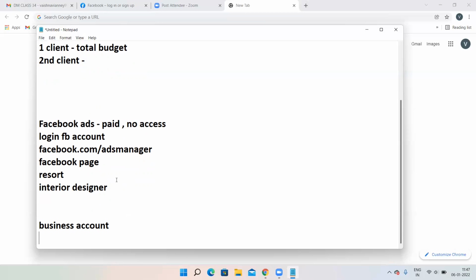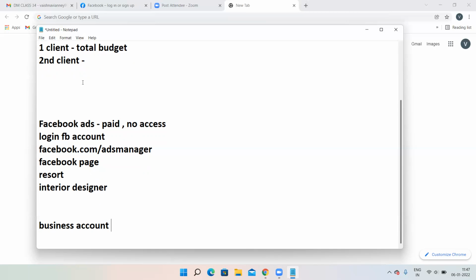But for a normal Facebook ads account, you cannot give access. Both are the same, business account interface and facebook.com/ads manager interface. Structure will be same. Everything will be same. But the only thing is here you can manage different accounts. Here you can give access and here you cannot give access. That is the only difference.